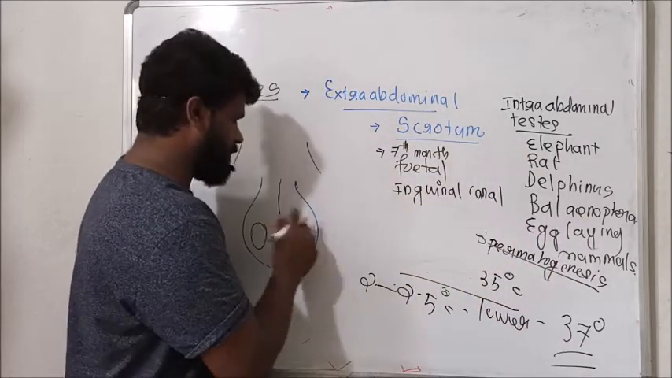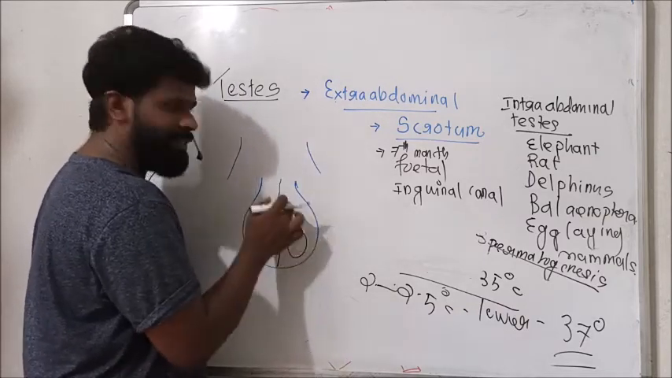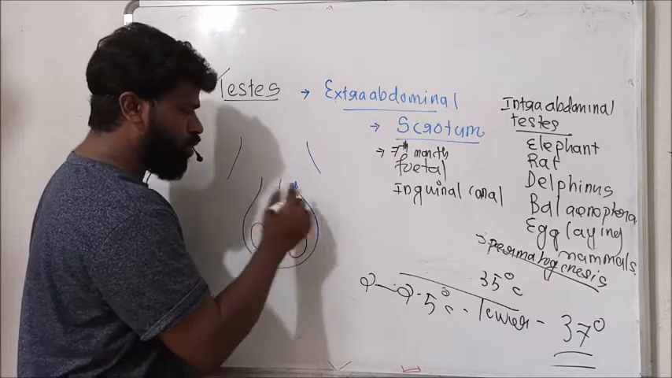Suppose this one is the scrotum, and the scrotum is partitioned into two scrotal sacs.